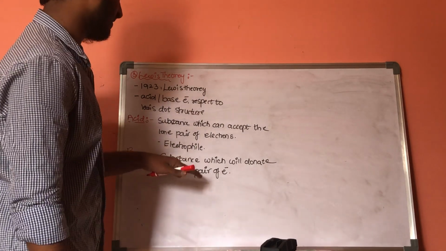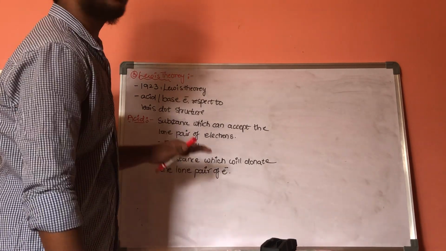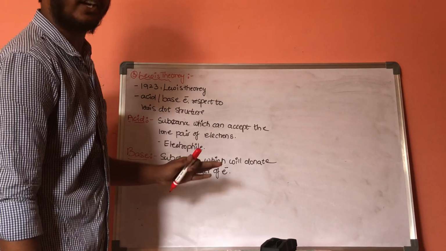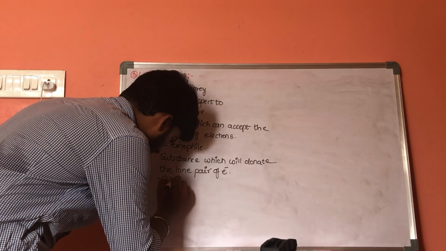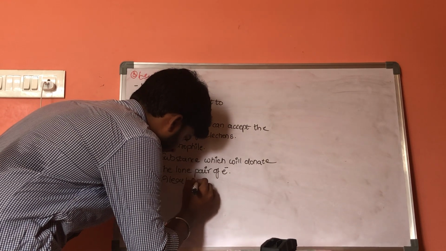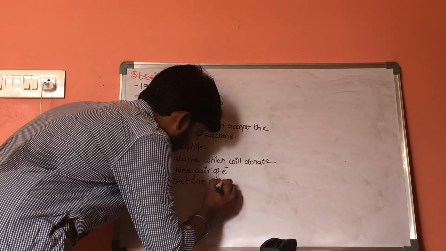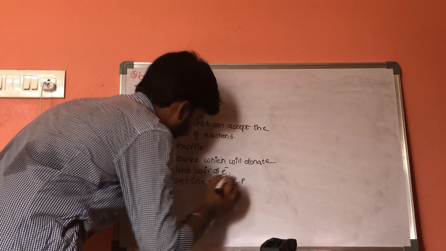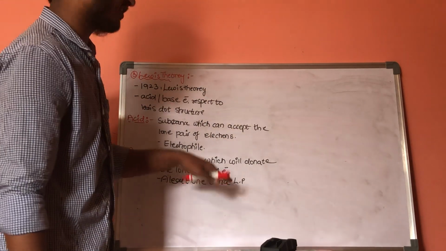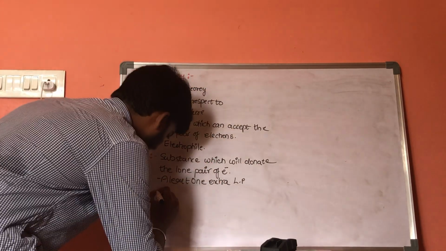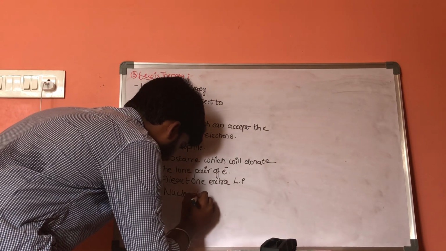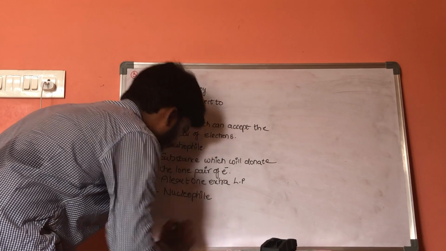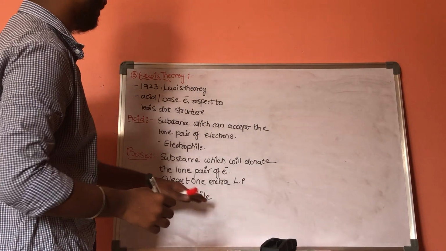Whenever a substance is said to be a base, it must obey the octet rule, and it should contain at least one extra lone pair. Now, it will act as a nucleophile.